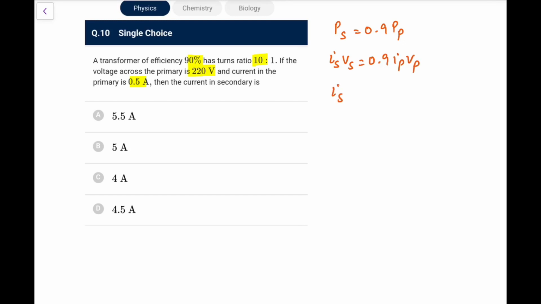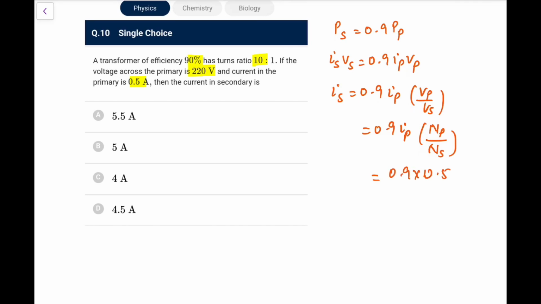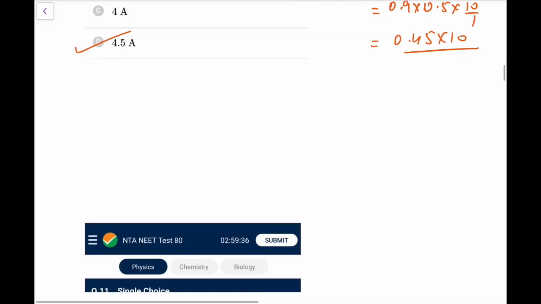So IS would be 0.9 times IP upon VS by VP, and VP by VS you all know is equal to NP by NS, and that ratio is 10:1. So you have 0.9 into IP, which is 0.5, into 10. So this is 0.45 into 10, that is 4.5 ampere. Go for option D.